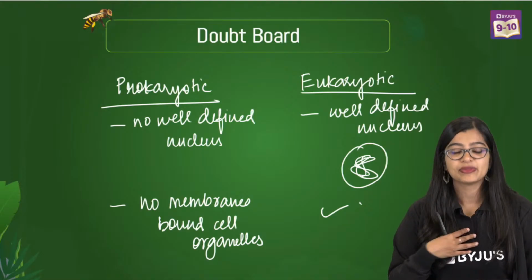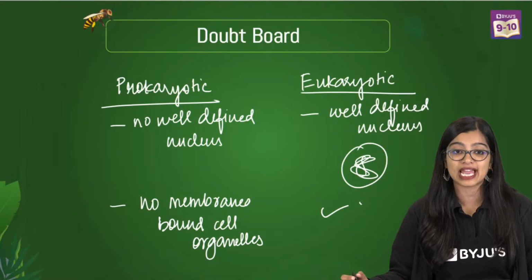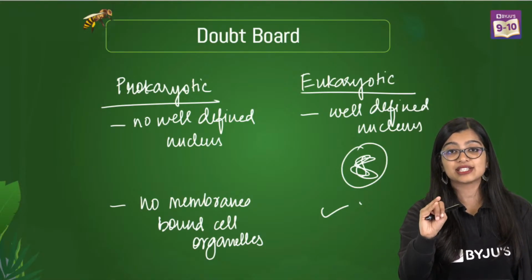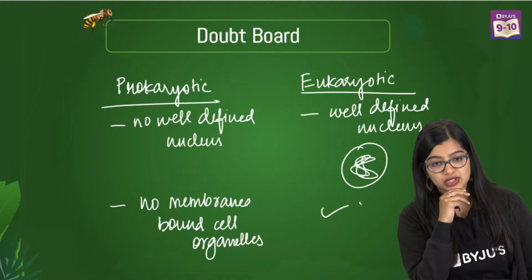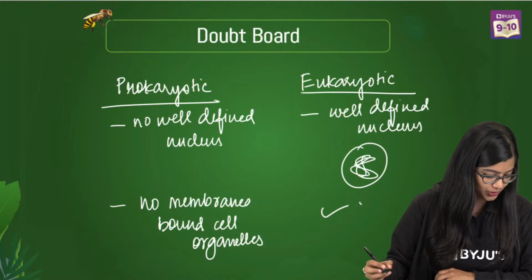What is taxonomy? It is a branch of science that deals with describing, classifying and grouping organisms, right? So it's the branch of science that deals with it, okay?